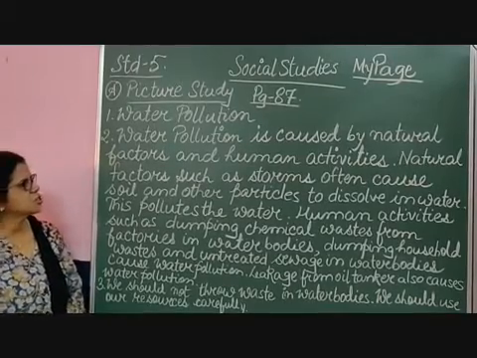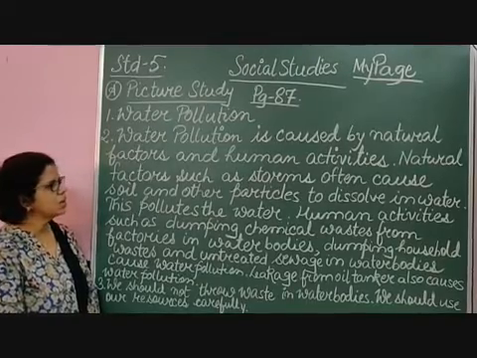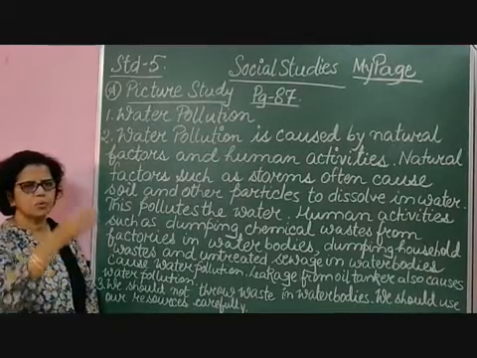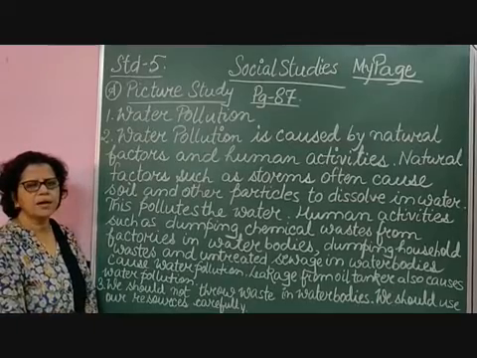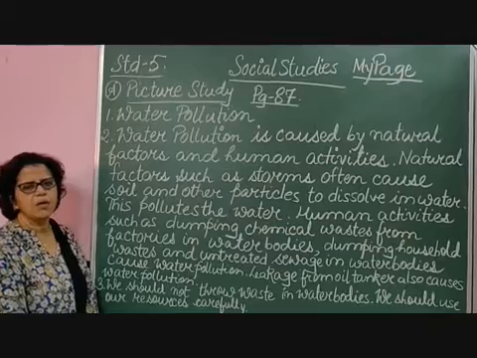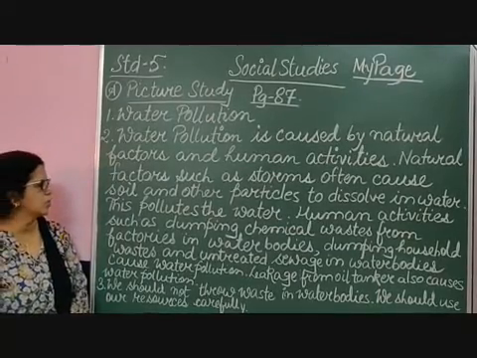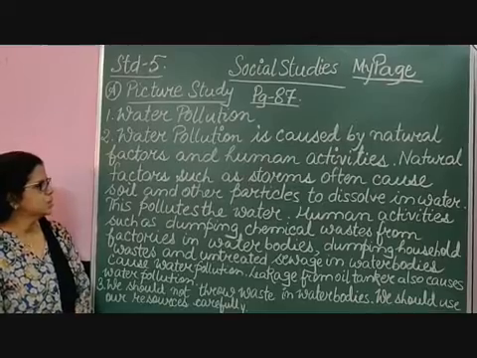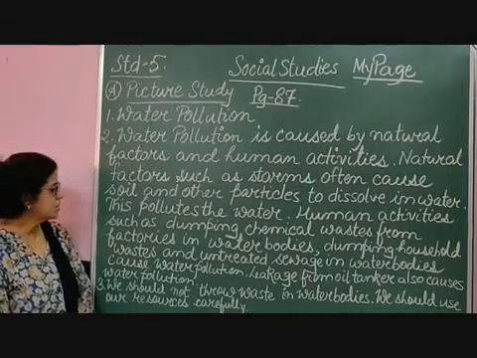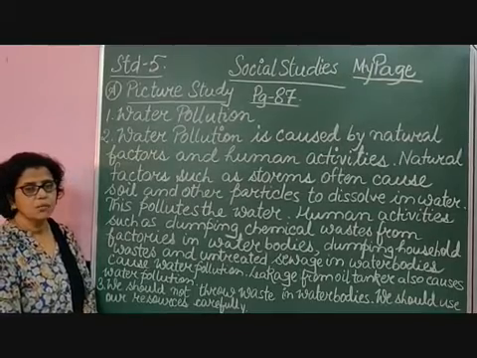Natural factors such as storms often cause soil and other particles to dissolve in water. Sometimes because of the storm, they carry the wind, carry the sand, dust, clay and all this, and they mix with the water bodies, and this way it may be polluted. This pollutes the water, but human activities such as dumping chemical waste from the factories are very severe.